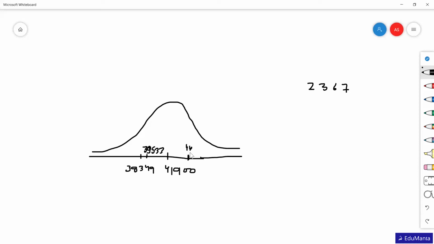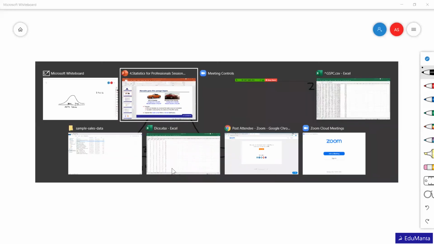267. In a similar way we can move two standard deviations right and two standard deviations left. Now the problem is that this is only for the BMW. If we have to draw another, then it is for Mercedes. In the same way, we have to understand what the mean is and what the standard deviation is. So instead of calculating the value through this formula,